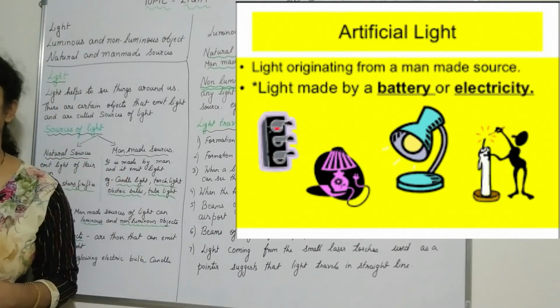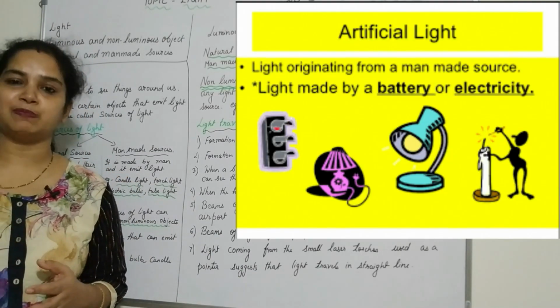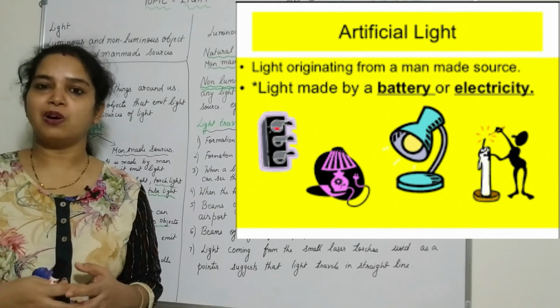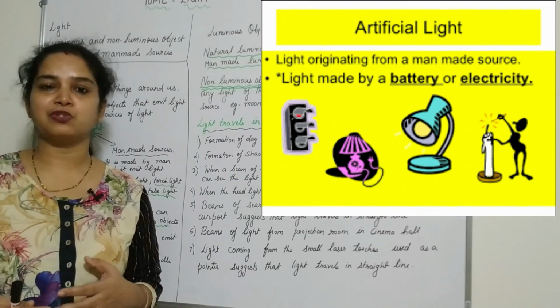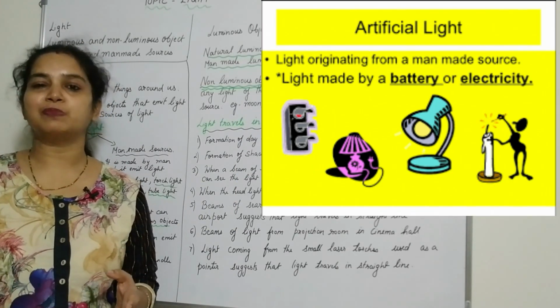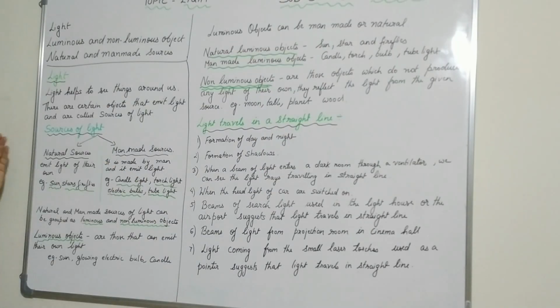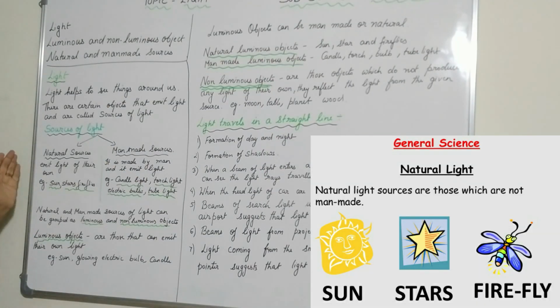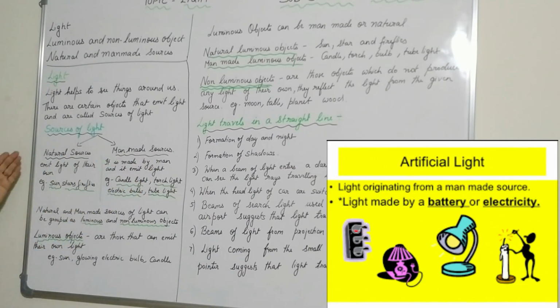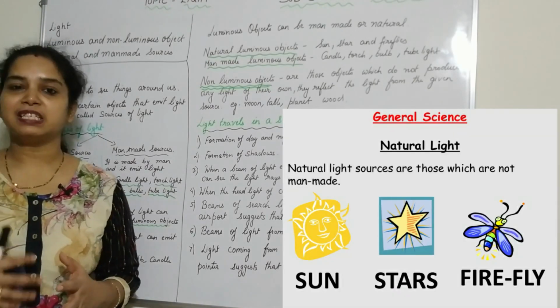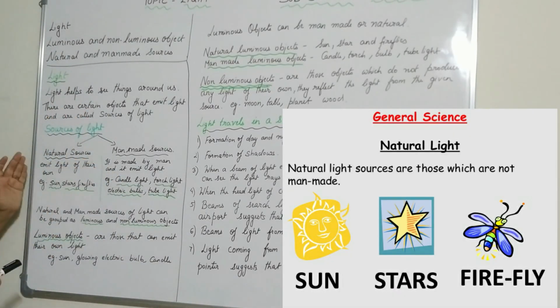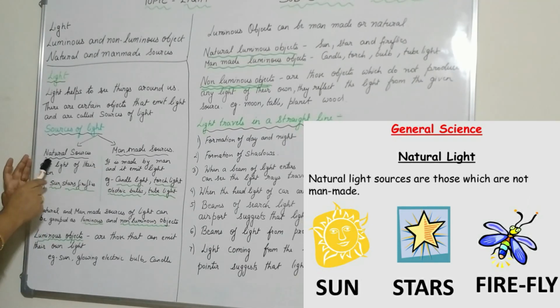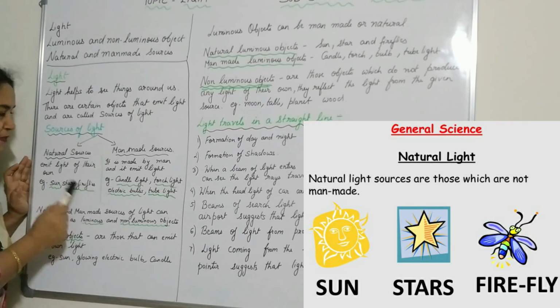But during the night time, you make use of the electric bulb, lamp, tube light. All these objects we make use of so that we can see the objects around us. So the sources of light can be divided into two types. What are they? They are the natural sources and the man-made sources. What are the natural sources? The sources from where we can get light of their own are called natural sources. They emit light of their own. They are the sun, the stars, and the fireflies.